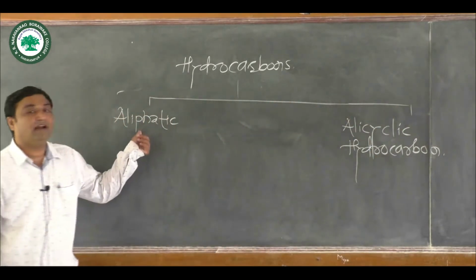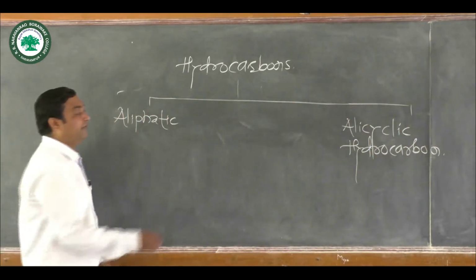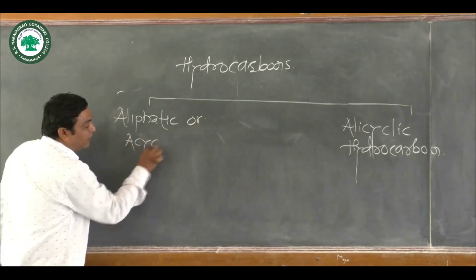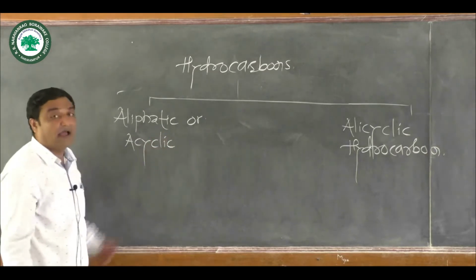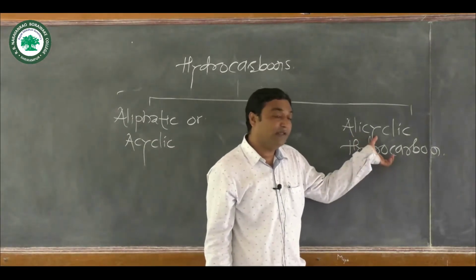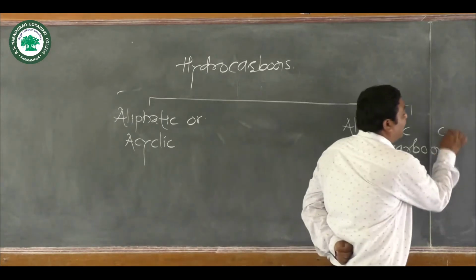This aliphatic hydrocarbon is also called acyclic hydrocarbon, whereas this alicyclic hydrocarbon is called cyclic hydrocarbon.